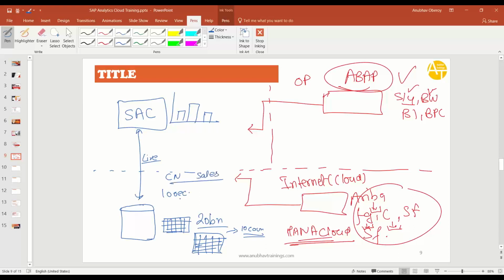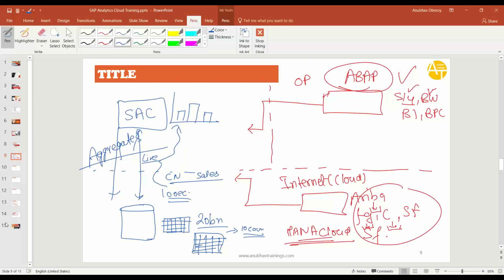So it's more of a visualization, you are saying? Yes. SAC is mainly doing visualization. So you will only need 10 records. You don't need 20 billion records. That's where we have the concept of aggregations. We apply aggregates to load only the data that is needed, which minimizes the data transfer to Analytics Cloud in a live data connection.